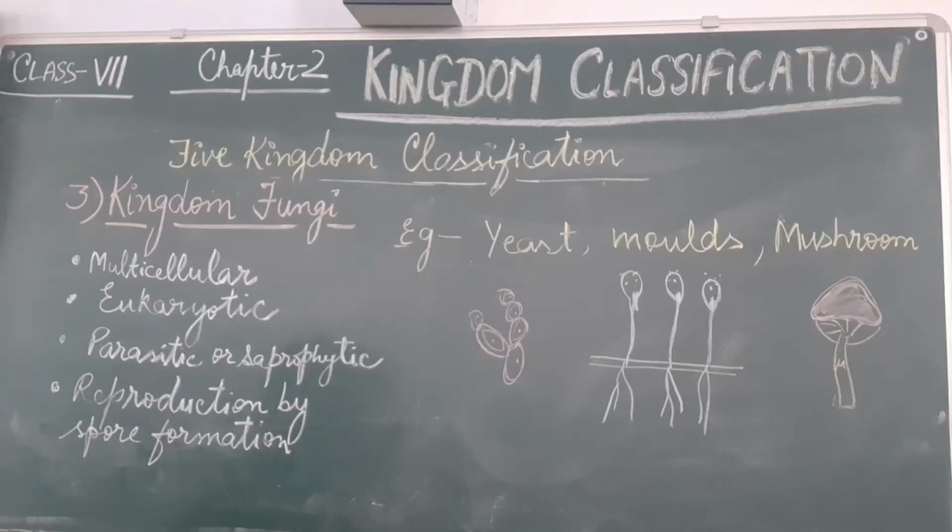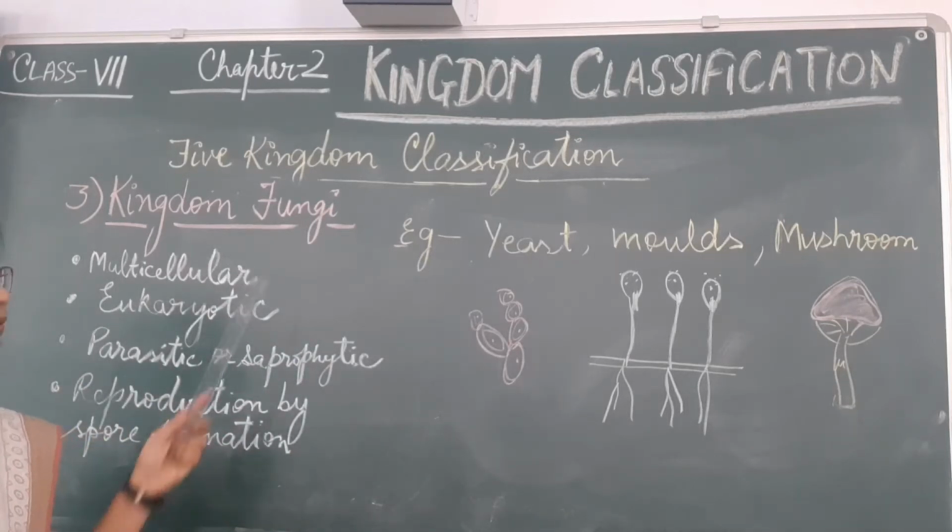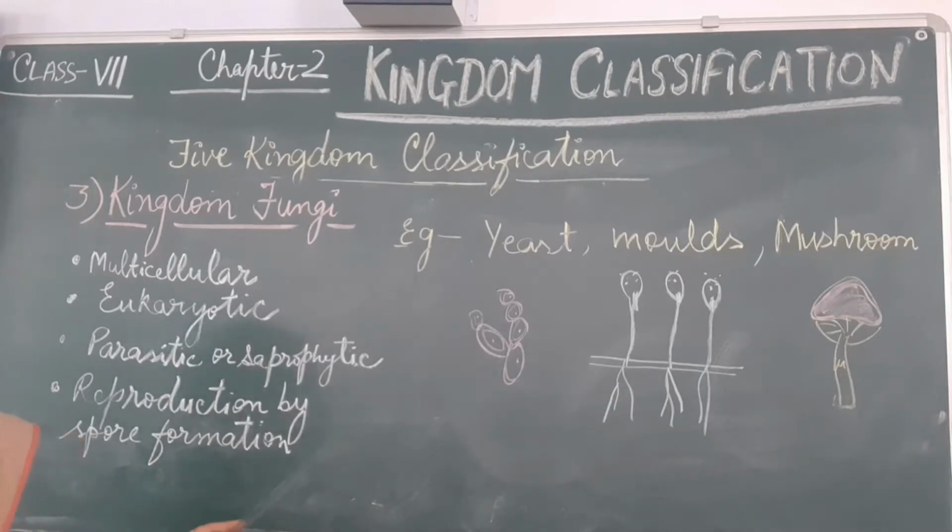So students, the third kingdom of classification is kingdom fungi. Kingdom fungi includes mostly multicellular organisms. Only a few are unicellular, like yeast, but the rest of the organisms under kingdom fungi are multicellular, meaning many cells are present. They are also eukaryotic organisms.